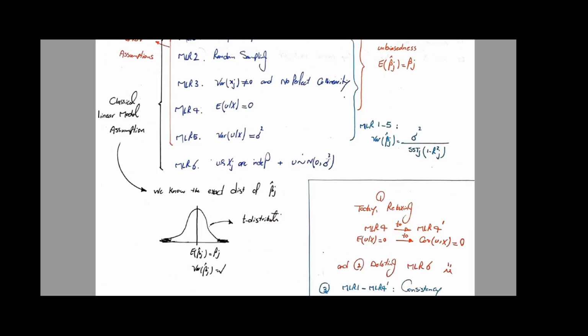I don't restrict it to be anything. It can be a weird shape, a hump-shaped thing with two humps. Regardless of the shape of the distribution of u, I'm going to show you that the distribution for my estimator, beta hat j, is going to be normal. This is a big deal. This is a very powerful property that we're going to explore.